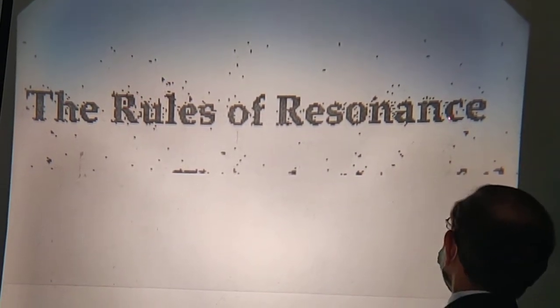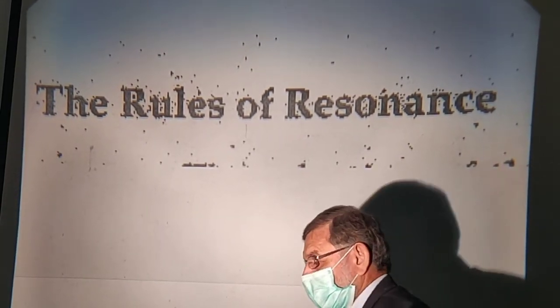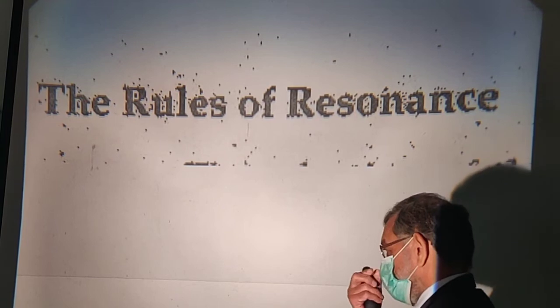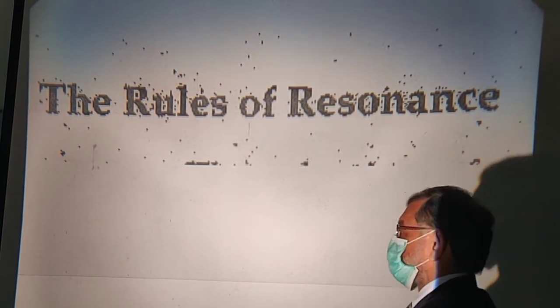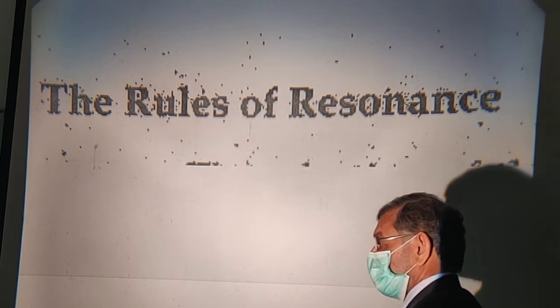The rules of resonance. I did talk to you what resonance is. To and fro motion from the central point is designated as resonance. And in that respect, I did talk to you about technique number 1, technique number 2 and technique number 3.